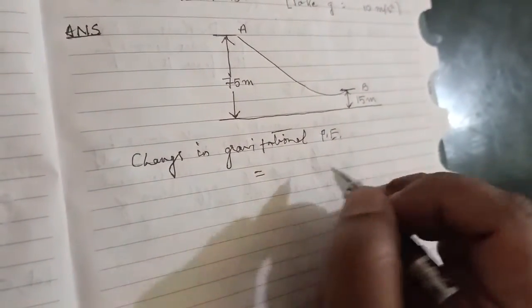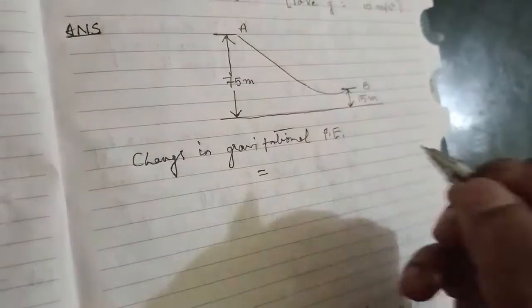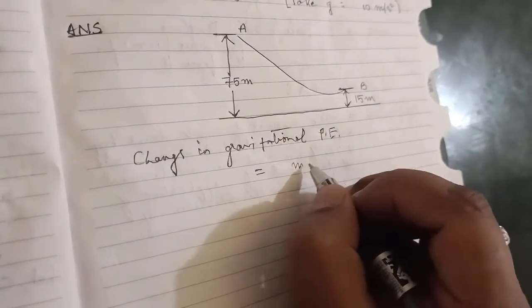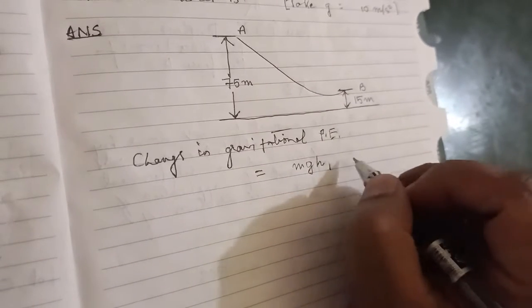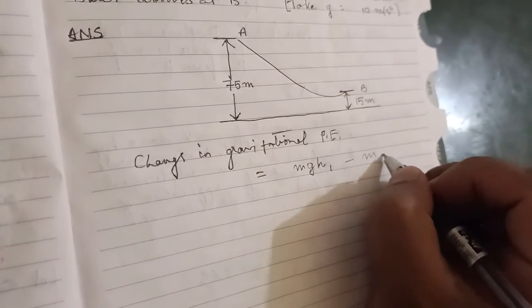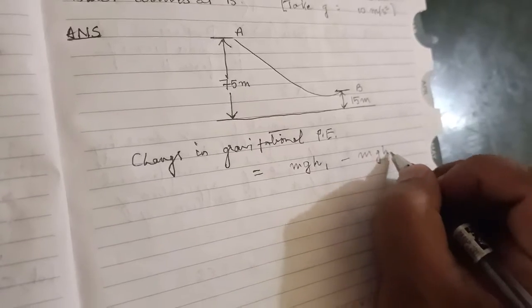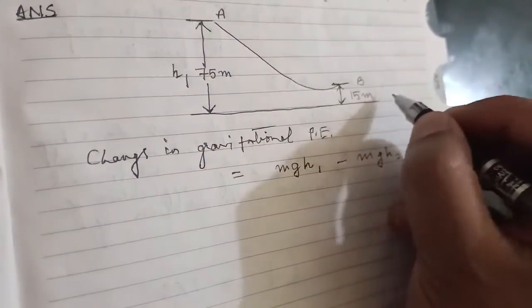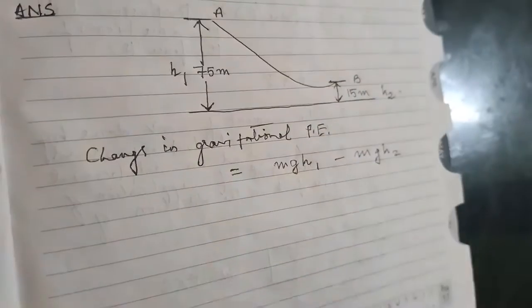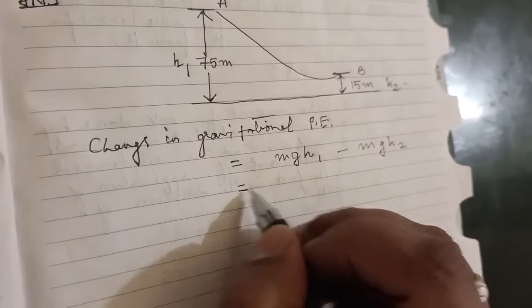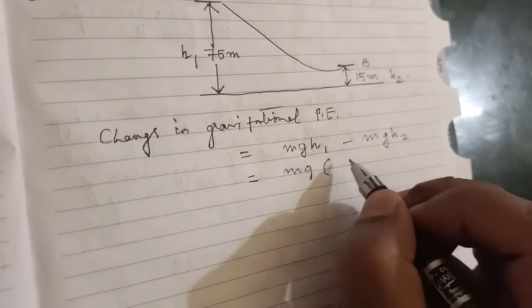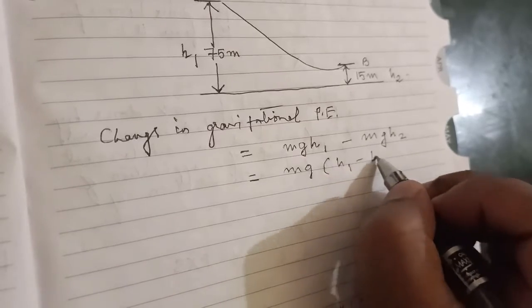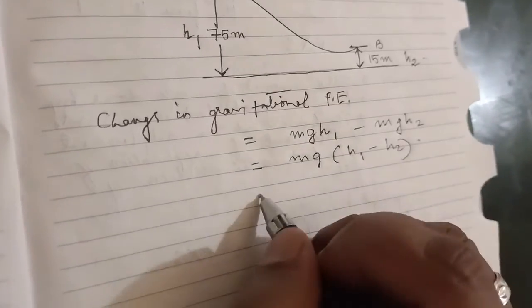We know the formula for gravitational potential energy is mgh. So you can write mgh1 minus mgh2, where h1 is 75 meter and h2 is 15 meters. So from here we can take m into g common and h1 minus h2.